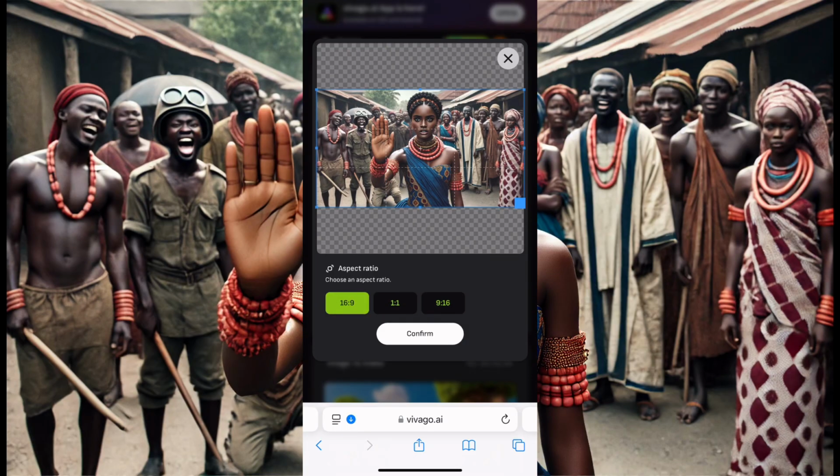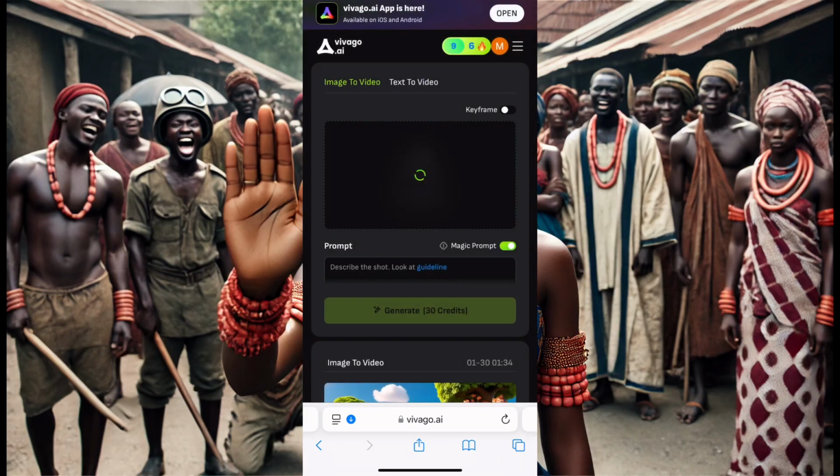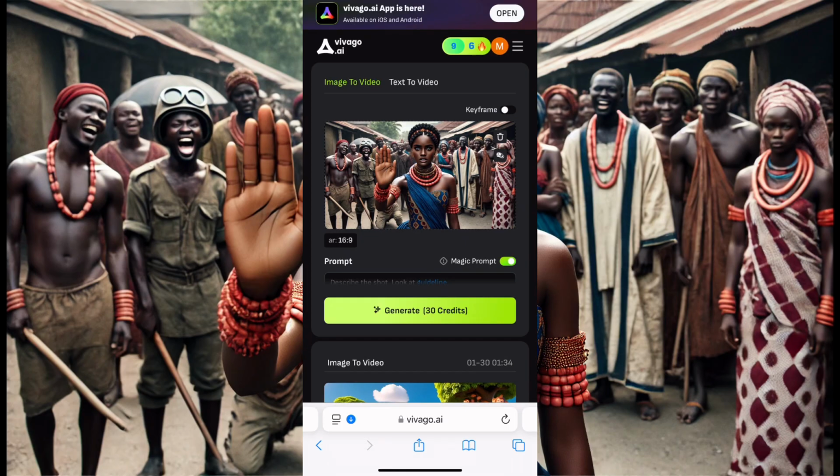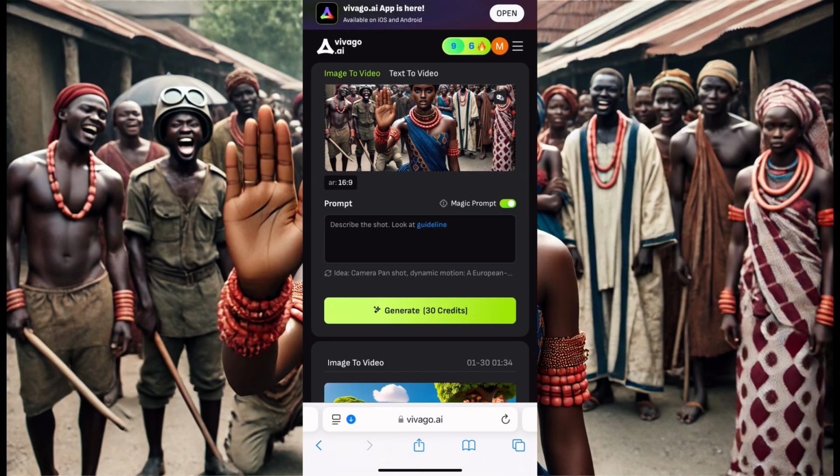16:9. If you're doing YouTube, or if you're doing TikTok, choose the 9:16. Now when you're done doing this, you click on confirm, and it will generate a video for you. So you need to actually wait for it to generate a video for you.